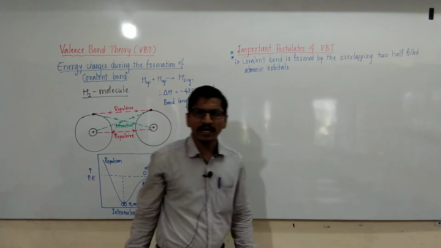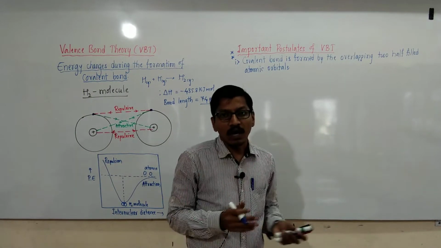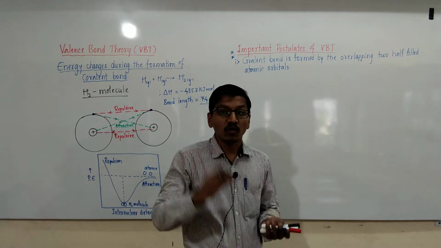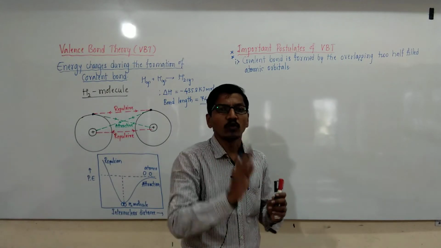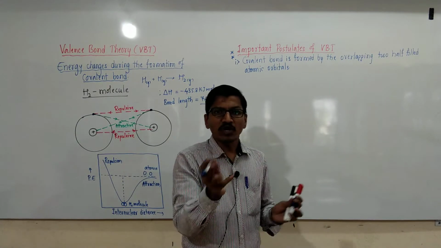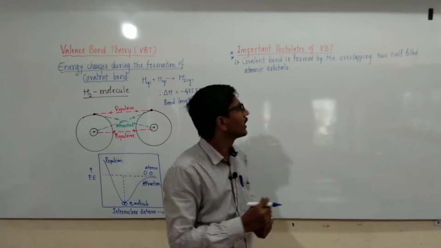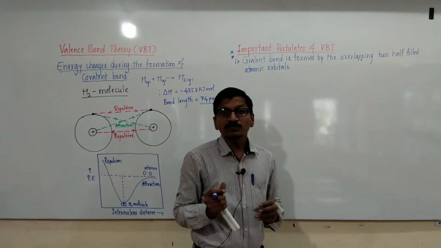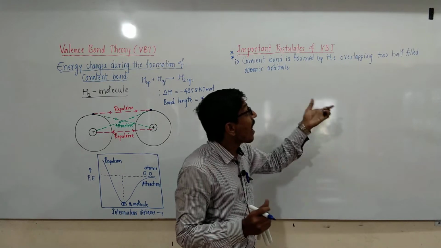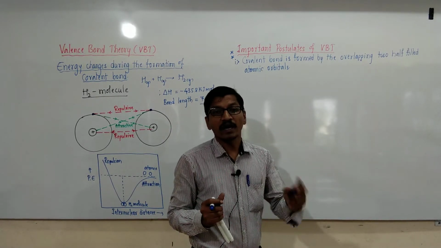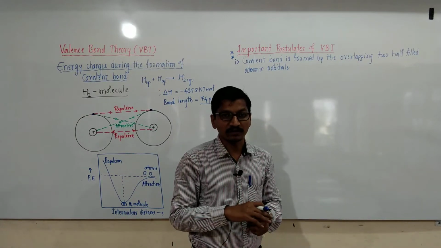During the formation of covalent bonds, two atomic orbitals overlap to form one covalent bond; 4 atomic orbitals combined form 2 covalent bonds. So the covalent bond is formed by overlapping of 2 half-filled atomic orbitals. When two half-filled atomic orbitals overlap, one covalent bond is formed.